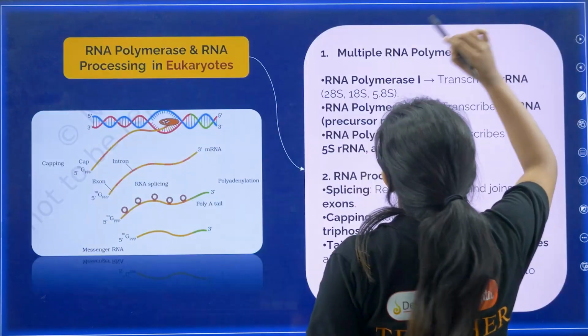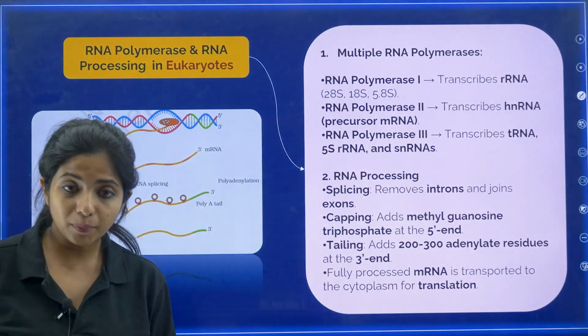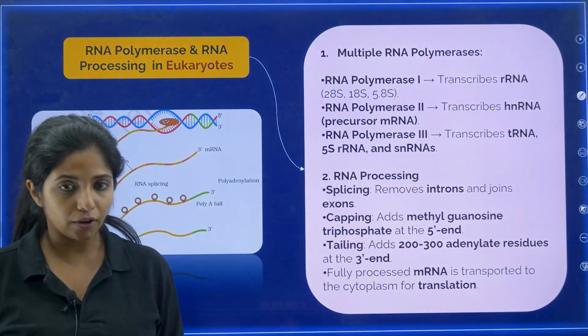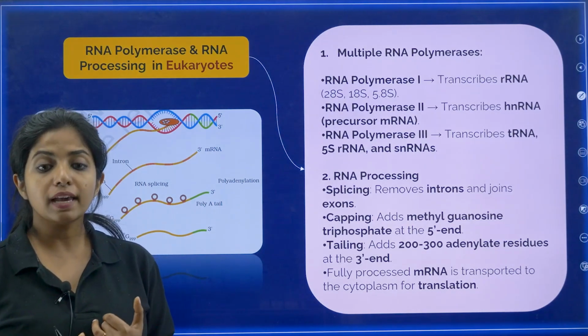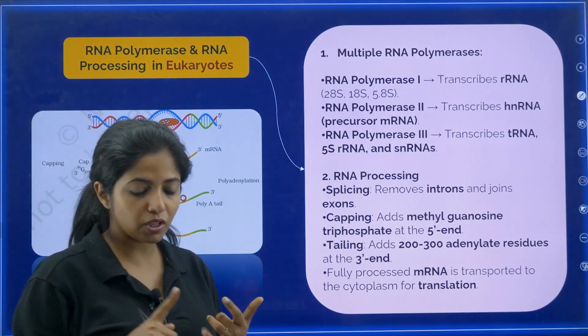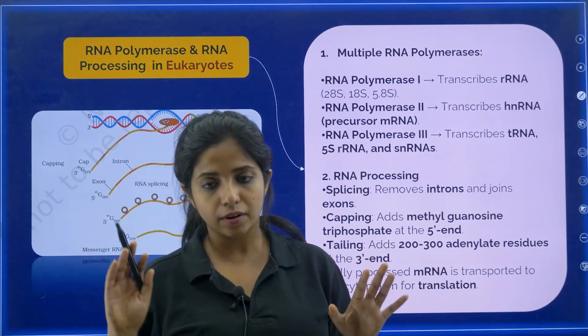Okay. Now, going ahead. RNA polymerase and RNA processing in eukaryotes. As you saw, in eukaryotes things are quite different. We have multiple RNA polymerases. We do not have a single RNA polymerase. We have multiple RNA polymerases.